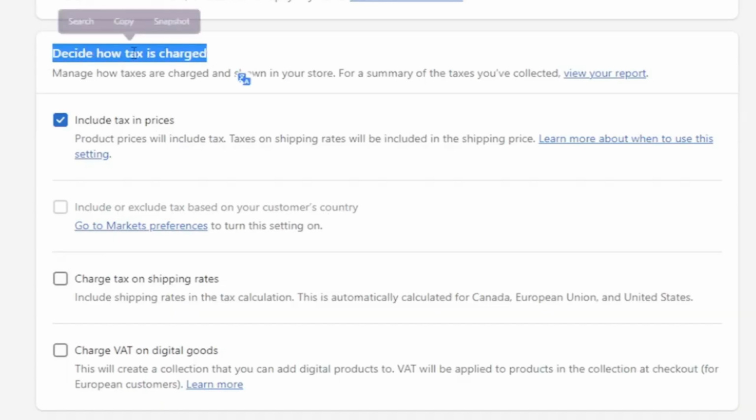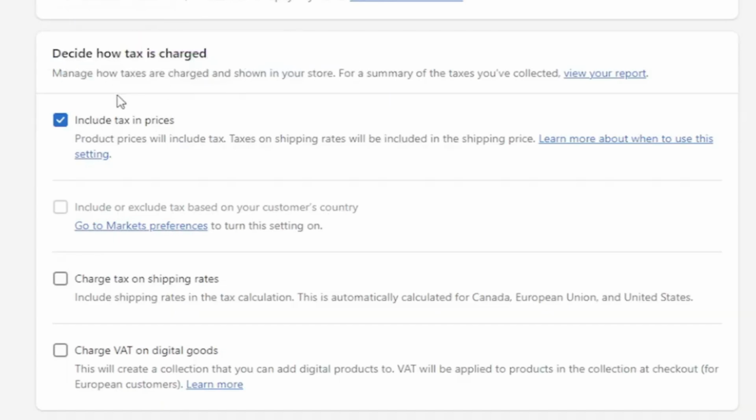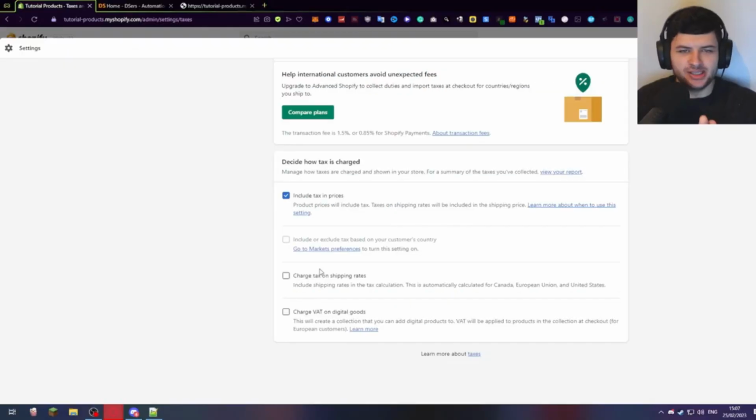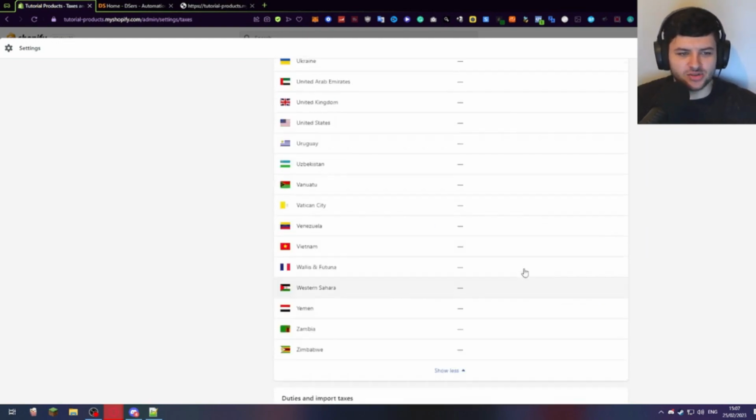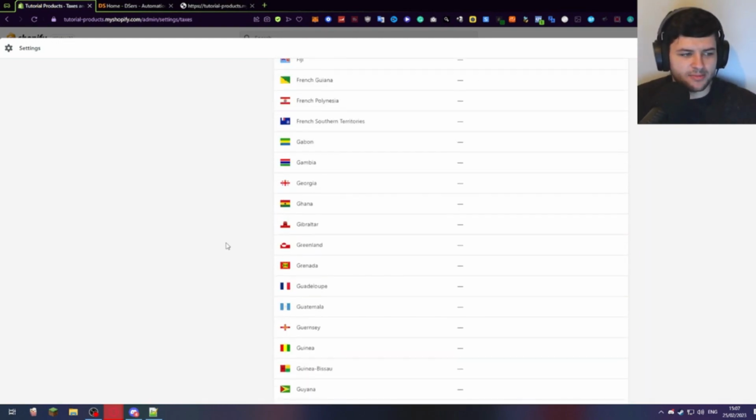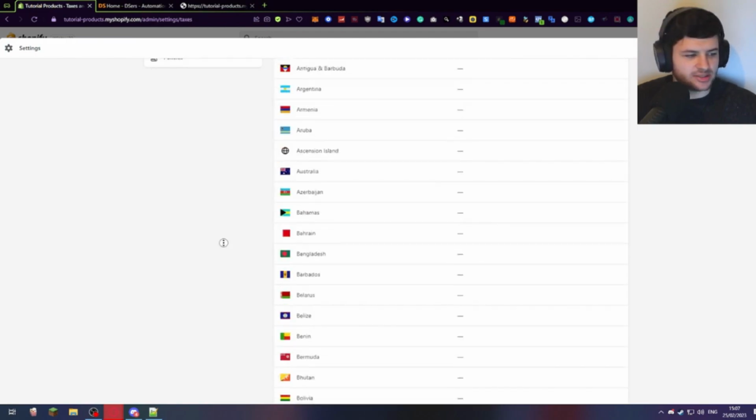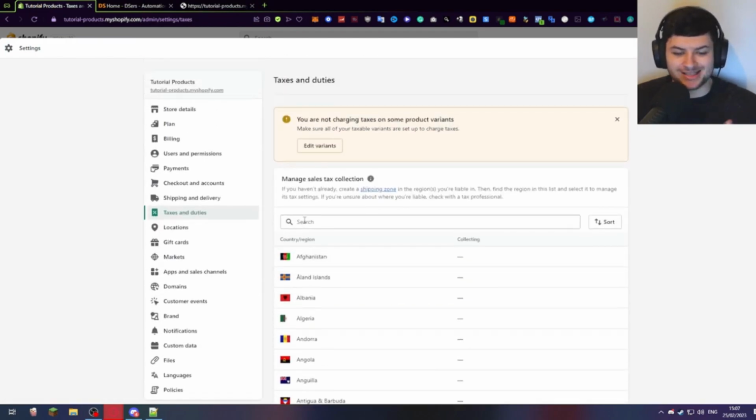Now, if you scroll down where it says decide how tax is charged, you can manage the tax settings. So you can press include tax in prices. This will tax or add a tax rate onto all your prices. You can also charge tax on shipping rates and VAT on digital goods. Okay, you'll need a VAT number and you'll need to have registered to that actual system to enable you to do this, though. Do bear in mind. So do research into these before you set them up. Make sure you're doing everything right, but that's how to do it.